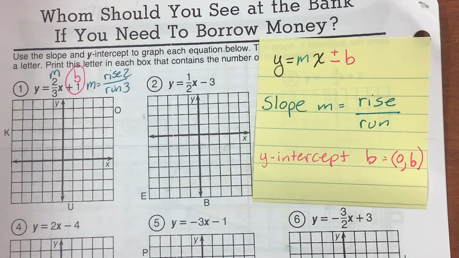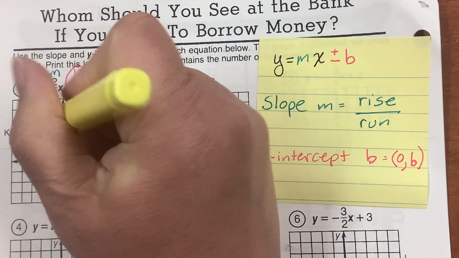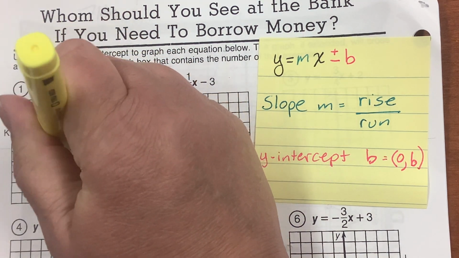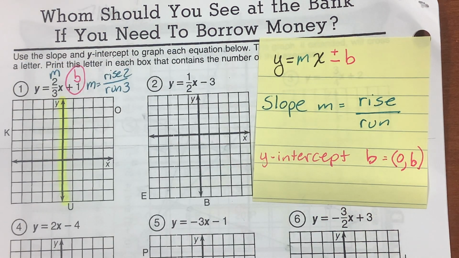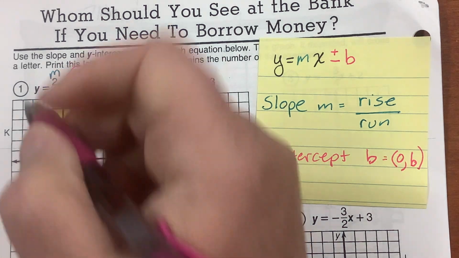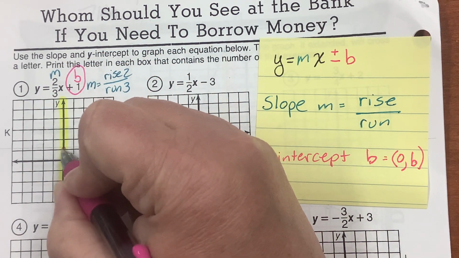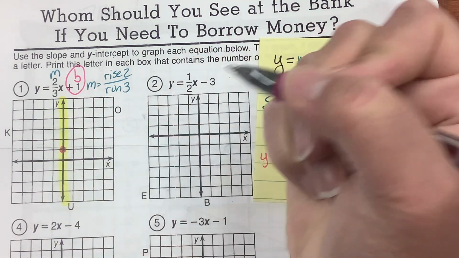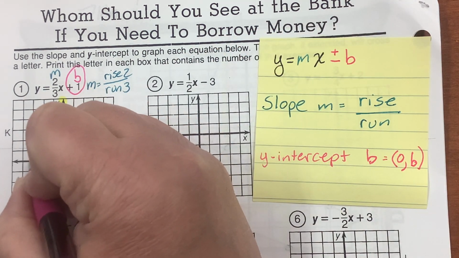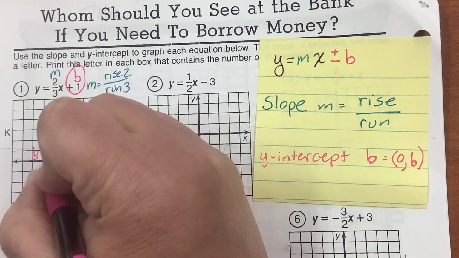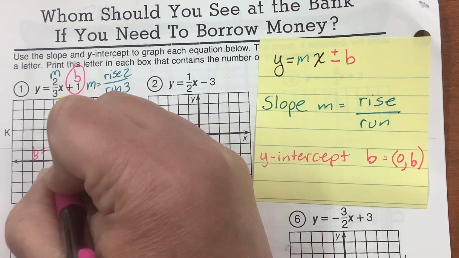I'm going to take my yellow highlighter, and I'm going to go over the y axis, and that's where I'm going to put b equals 1. So I'm going to go from here is 0, 0, and I have to go up to 1. That is b equals 1, right there.